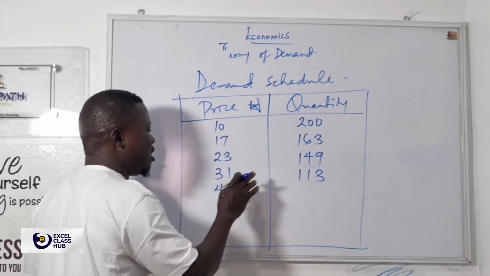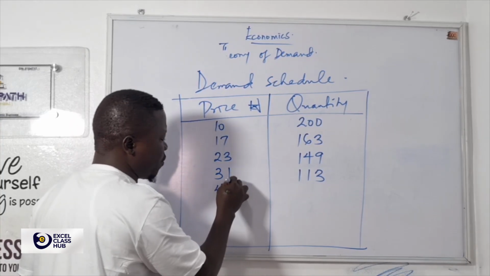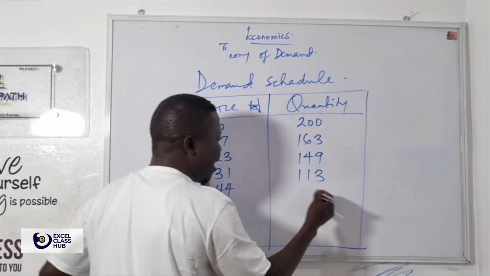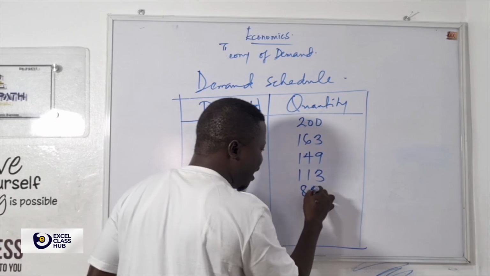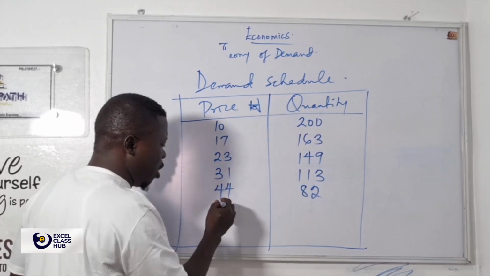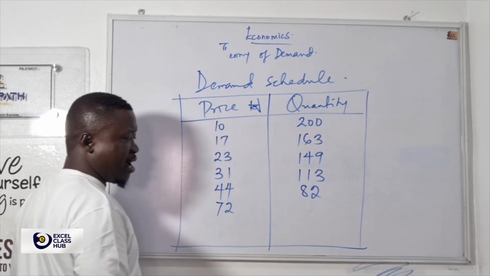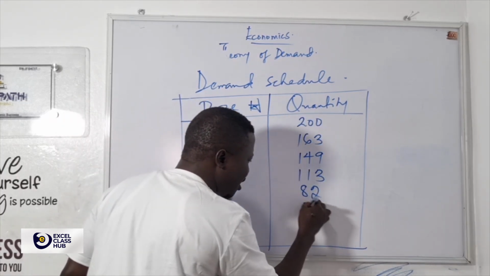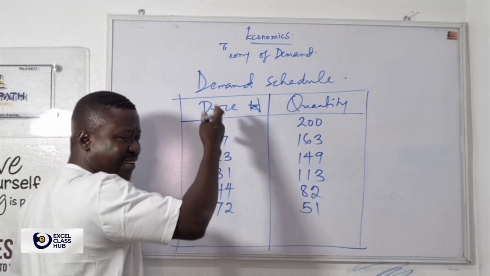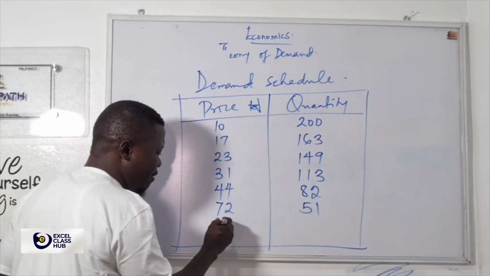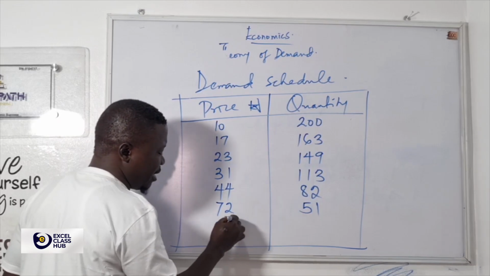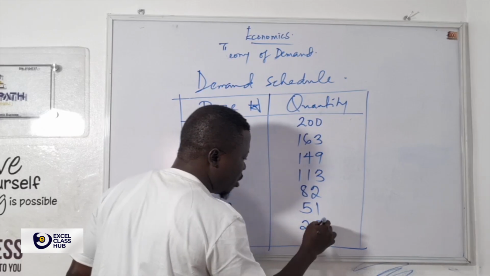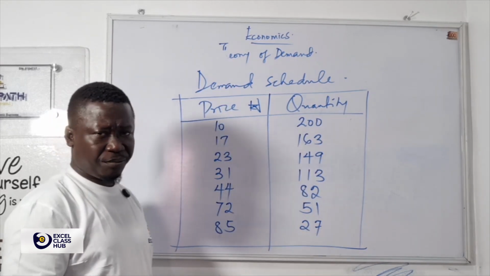The price goes up from 31 naira to, let me say, 44 naira, since I've been using 7 a lot. You can see the price increased from 31 naira to 44 naira. Automatically, the quantity might decrease to 82 units. The price also goes up to 72 naira. As the price is going up, the quantity is coming down, maybe to 51 units. If the price goes up to 85 naira, you have maybe 27 units.